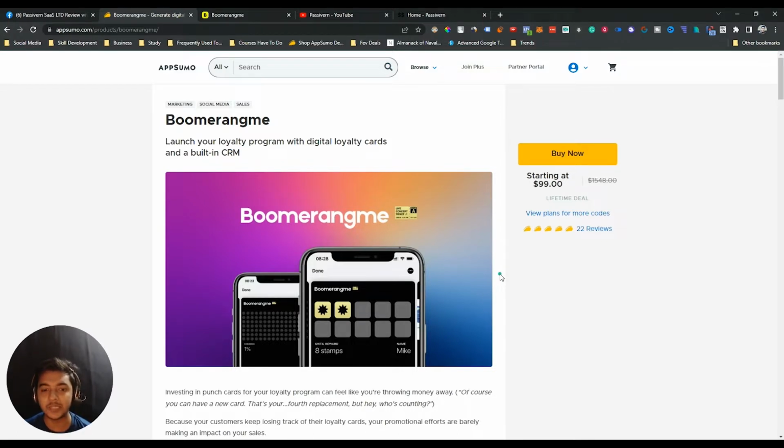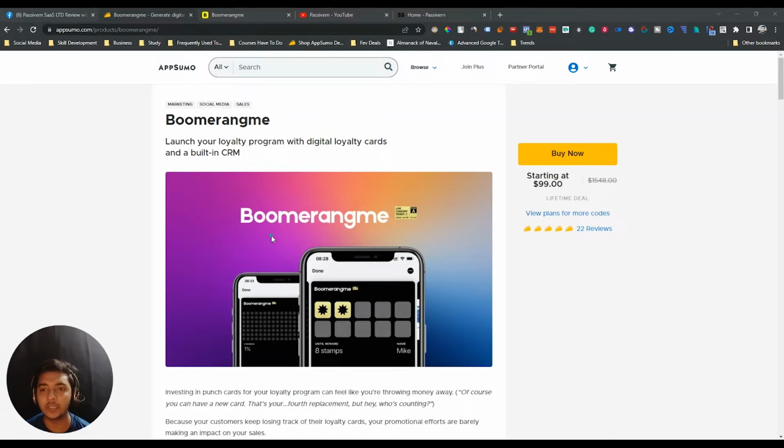That means you have to capture the mind of your customer. And how can you do this? This Boomerangme tool will help you to do this great thing, guys. You can create digital loyalty cards. Let's say you have the customer and you are making profit from him. Let's say for every sale you are making $20 profit from him. Now if you give him any digital loyalty card, or any type of reward that will pay him $1, or let's say 0.5 dollar or 5 cent for every purchase, it will not be a great loss for you. It will be a win-win situation. I hope you get the idea, guys.